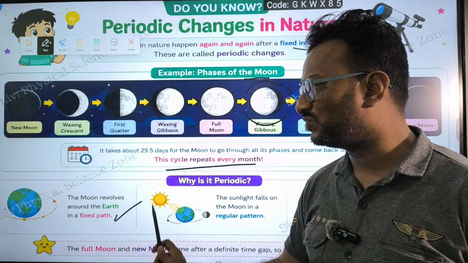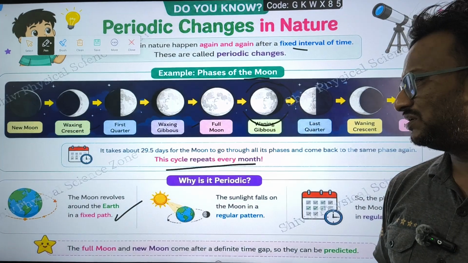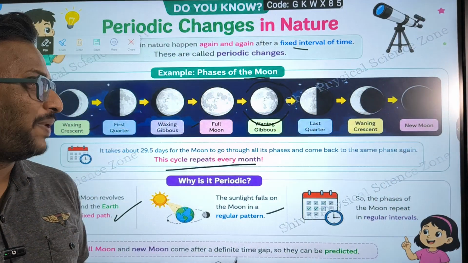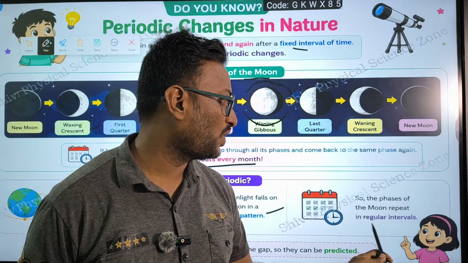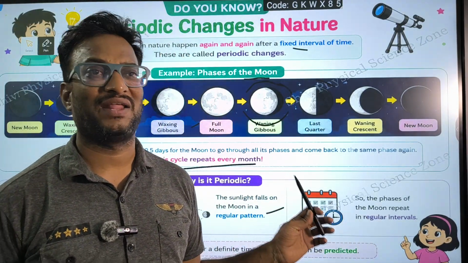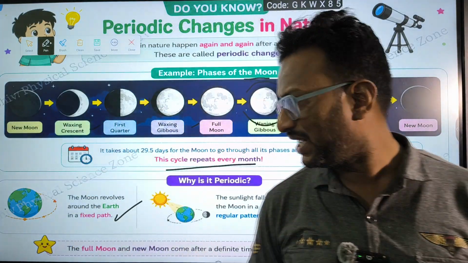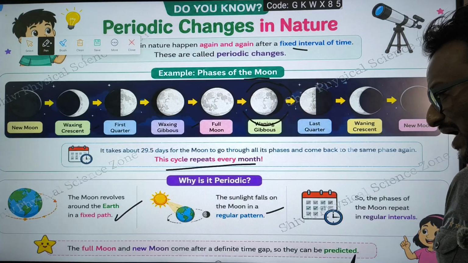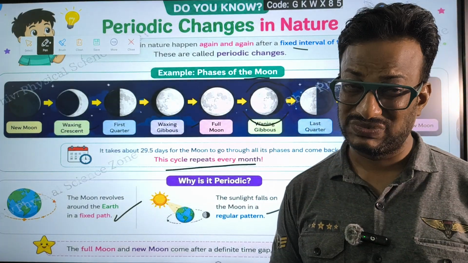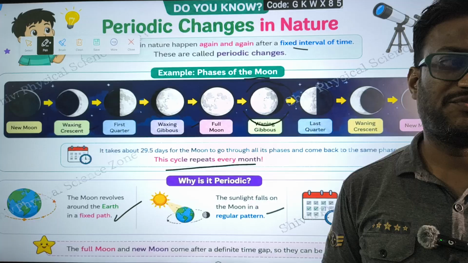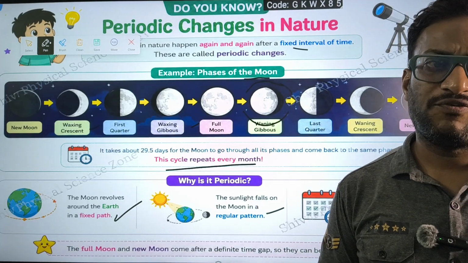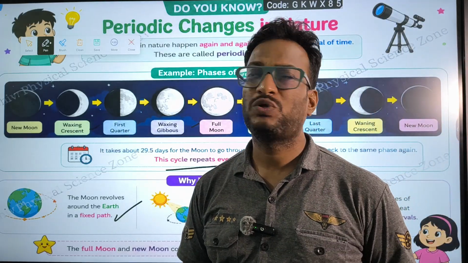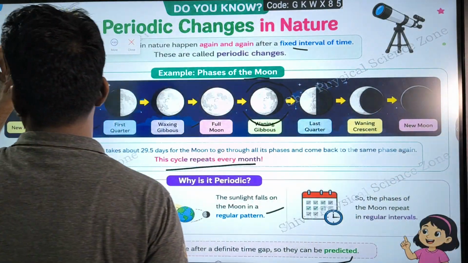The moon revolves around the earth in a fixed path. The sunlight falls on the moon in a regular pattern. So the phases of the moon repeat at regular intervals. So this is a periodic change. The full moon and new moon come after a definite time gap, so they can be predicted. After 15 days you are going to get new moon. After 15 days you are going to get full moon. Likewise, you can predict them. So this is called a periodic change.